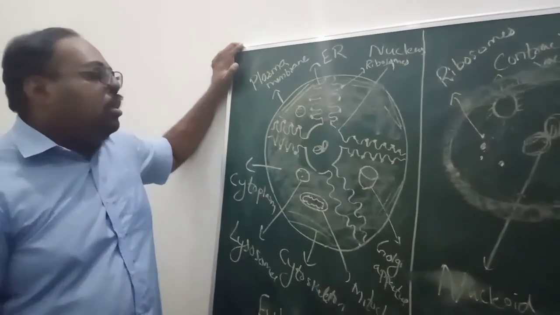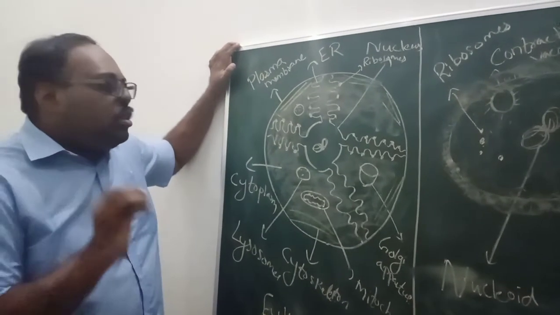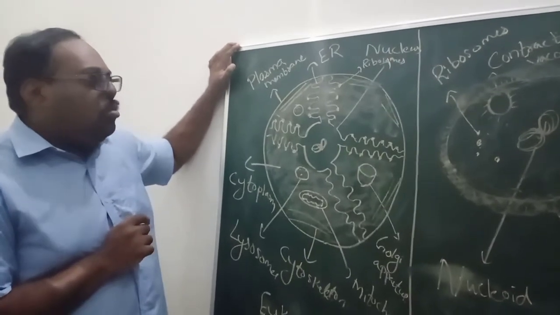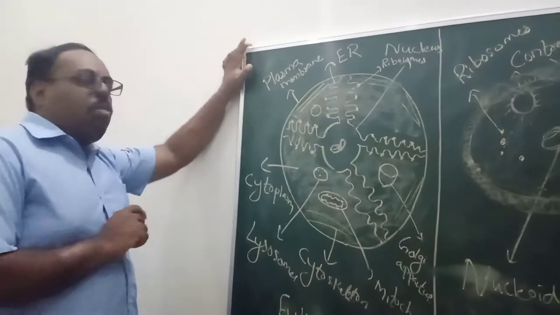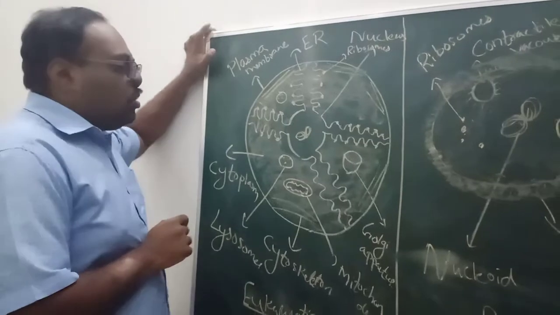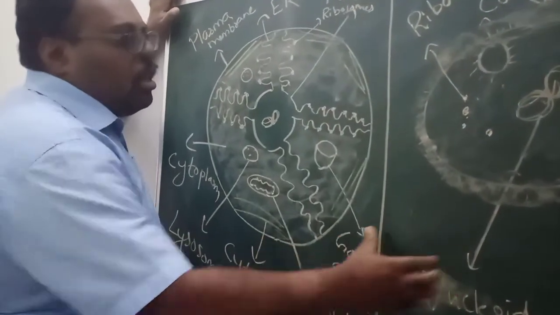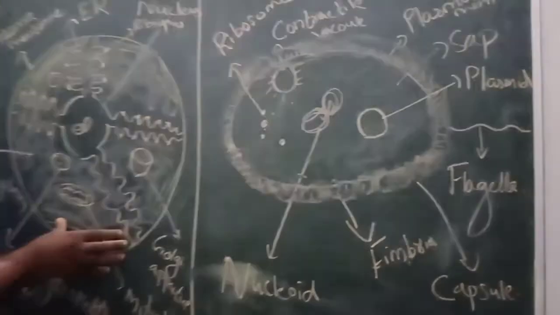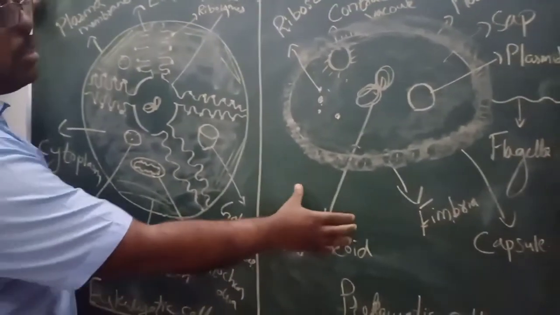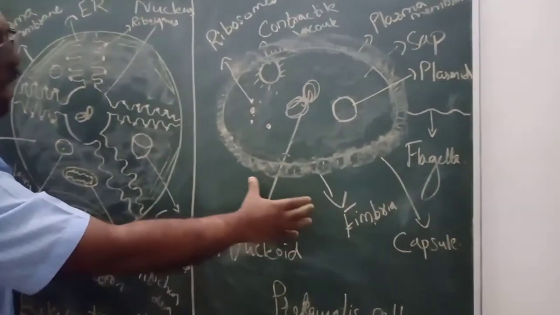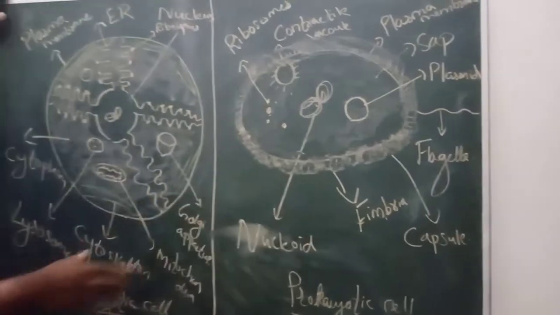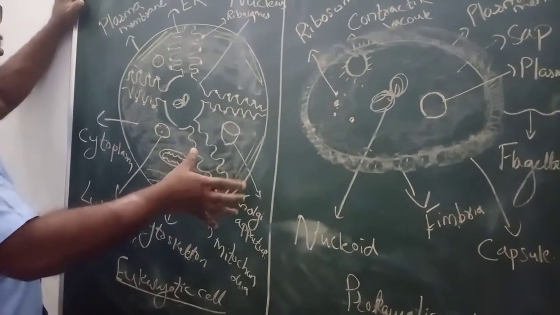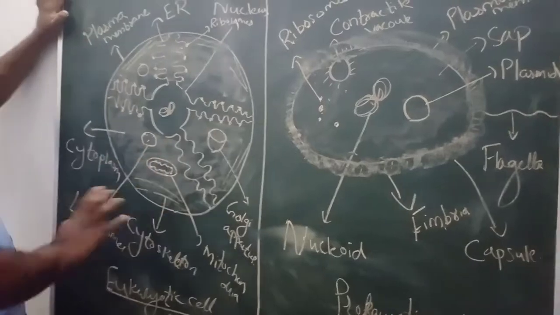Now we are moving to a typical structure of a cell. I have drawn this diagram with a lot of limitations, so we have to go one by one as far as possible. This is the structure of a eukaryotic cell, and this is the structure of a prokaryotic cell. Here I have drawn a eukaryotic animal cell, typically an animal cell. This is a prokaryotic, that is a bacterial cell. A plant cell also comes under eukaryotic, but because of my limitations I have not drawn it.